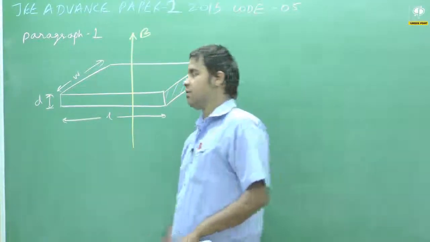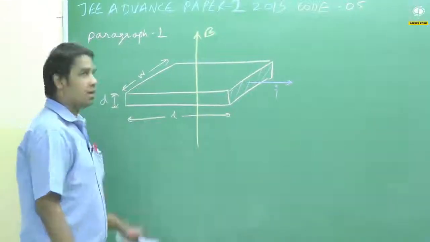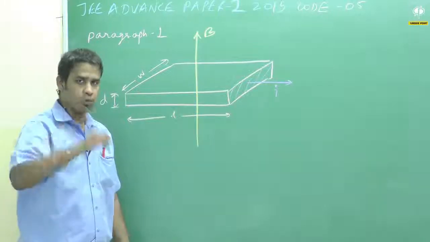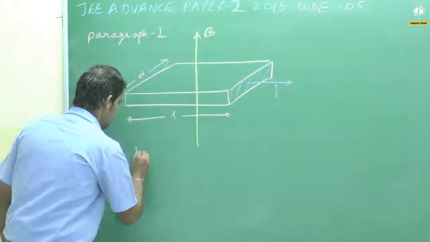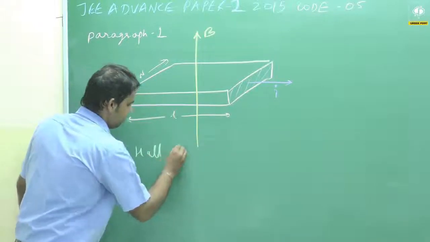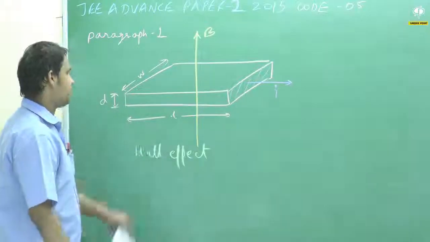I am going to discuss JEE Advanced 2015 paper 2 code 5 paragraph 1. This paragraph consists of 2 questions, and this is basically a question of the Hall effect. The Hall effect is a very popular effect which was discovered by Mr. Hall, a great scientist. What does the Hall effect say?